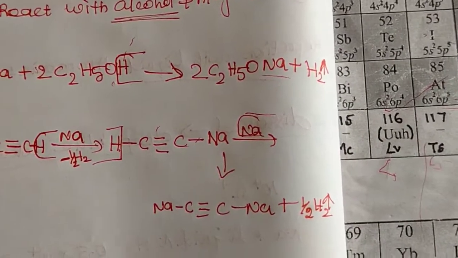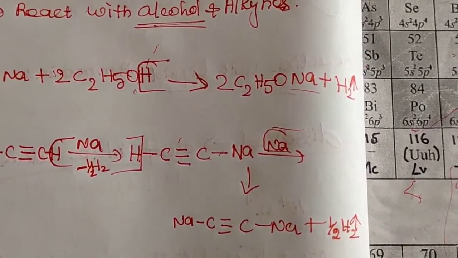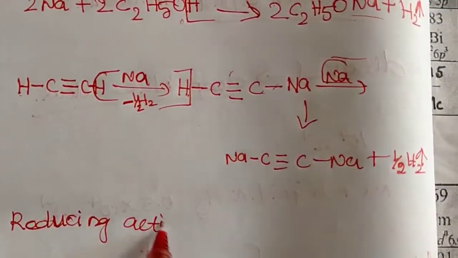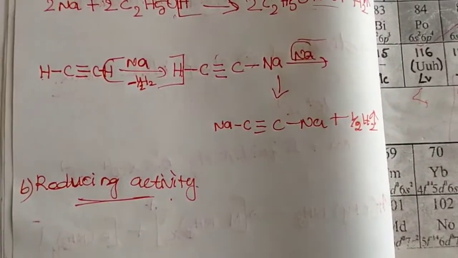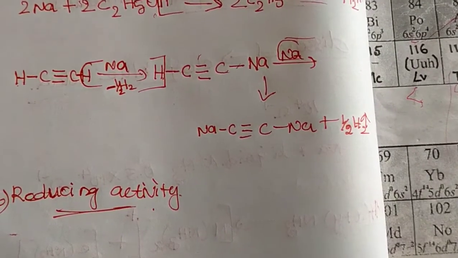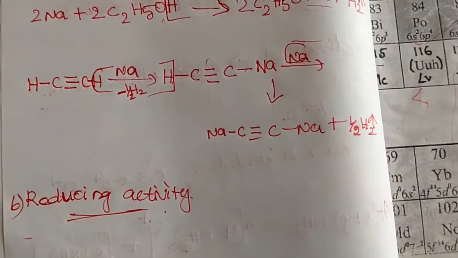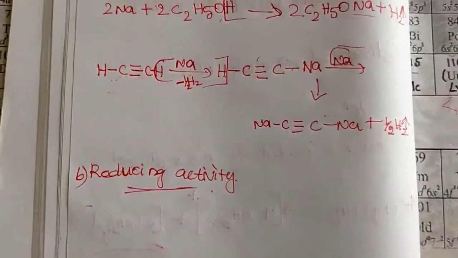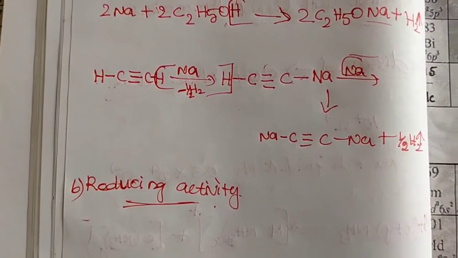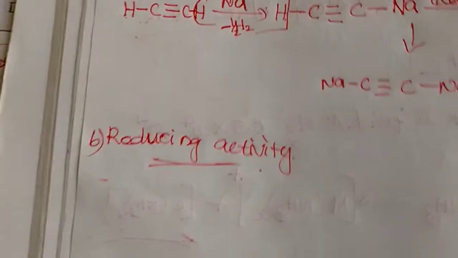The next property is reducing activity, the sixth property. Alkali metals can lose their valence electron readily because they are loosely bound electrons, so they can easily be removed from the valence shell of the alkali metal, and because of this character they can act as a good reducing agent.